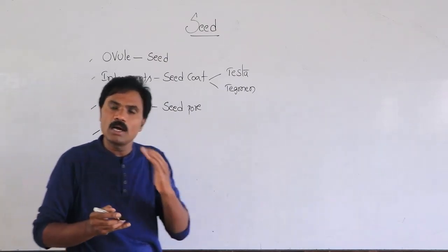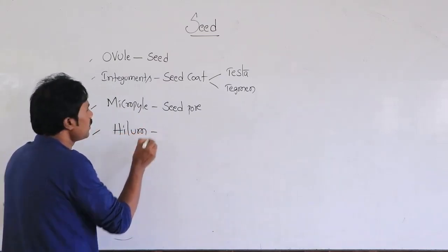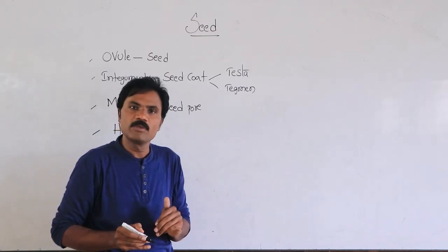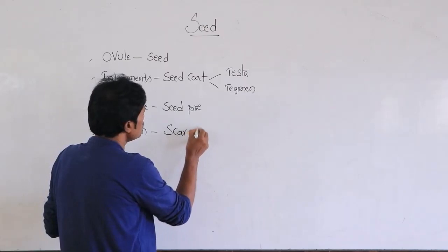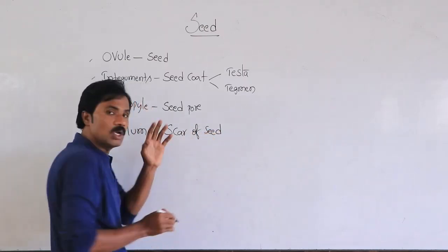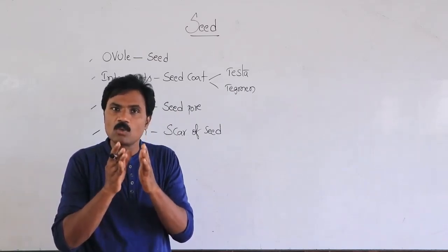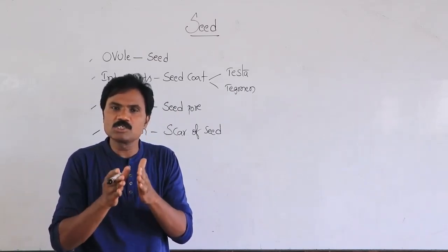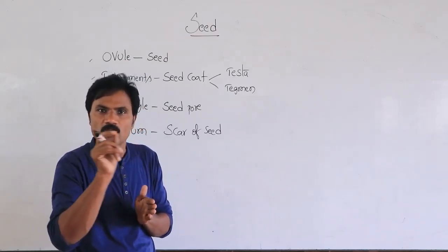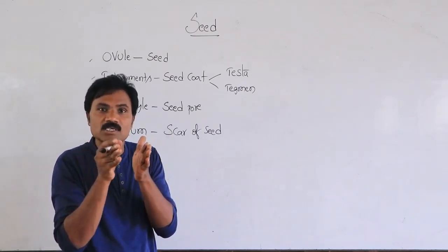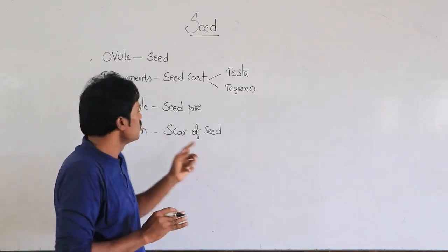Micropyle. Then another very important part, the hilum. The hilum, which is present in the ovule, is the scar of the seed. Where is it located, and what is the function of the scar? It attaches the seed to the fruit. Wherever the seeds are attached to the fruit, the attaching portion is none other than the hilum, the scar of the seed.